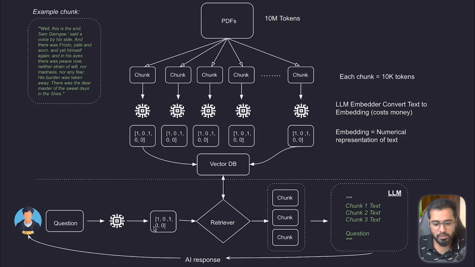The next thing is we have a retriever component that takes this embedding, which we know is the mathematical representation of the prompt, and then asks the vector store, hey, give me the top 5 relevant chunks for this particular question. The vector stores have very low latency, meaning they're very fast because they're working with numbers. So this vector store gives back the top 5 chunks with the highest relevance scores.